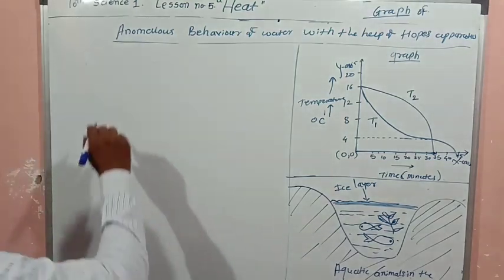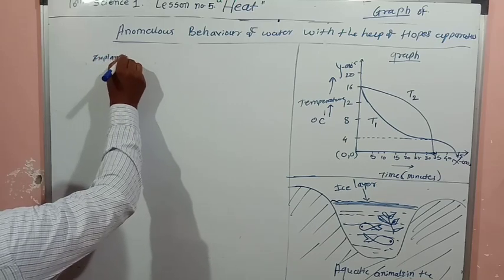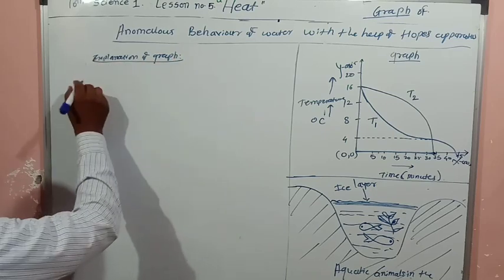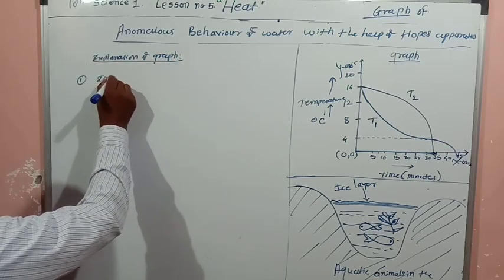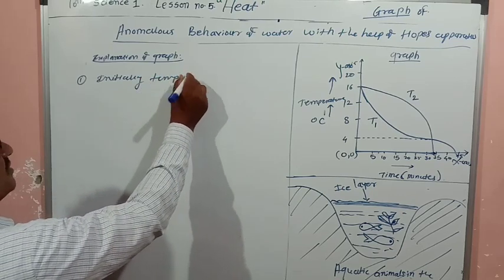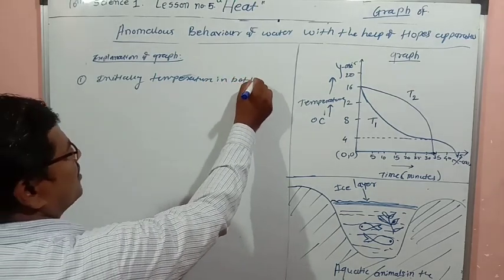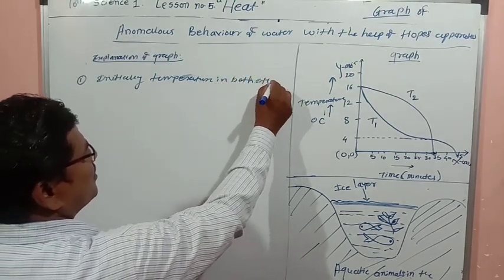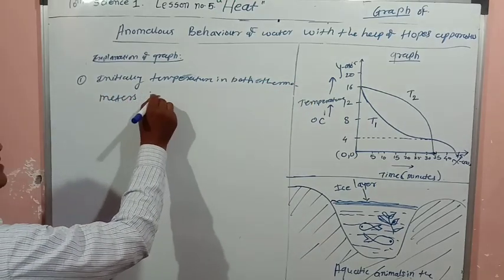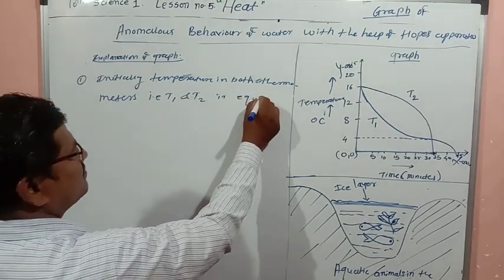So what can you tell here in the explanation of the graph? First thing, initially the temperature in both thermometers, that is T1 and T2, is equal.